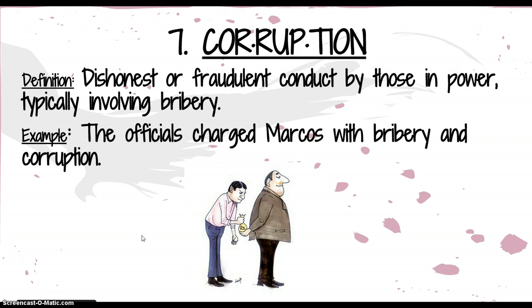The next word is corruption. Just like you've done with the first 6 words, you're going to write the word corruption and separate the prefix from the base word right here after C-O-R. The definition of corruption is dishonest or fraudulent conduct by those in power, typically involving bribery. The example is the officials charged Marcos with bribery and corruption.